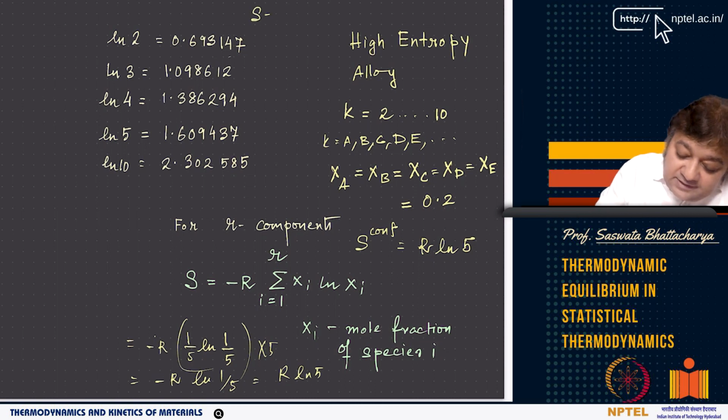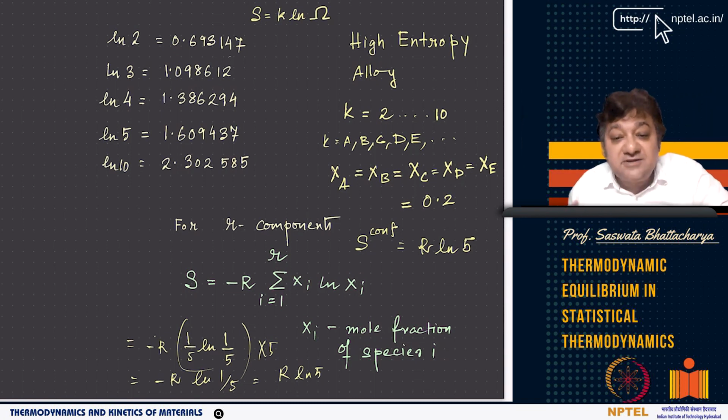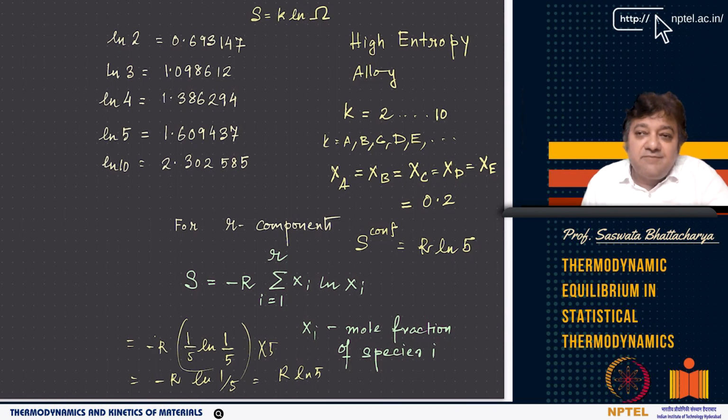Remember that S equals k ln omega, where omega is the number of configurations or arrangements, that is, the number of accessible microstates for the most probable macrostate. As I told you, omega equal to omega max is the one that will be realized by the system, and that is what maximizes the entropy.